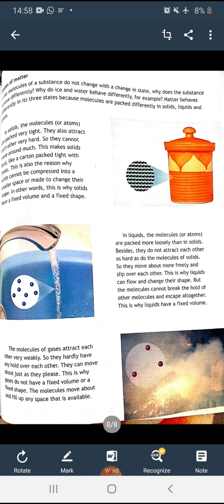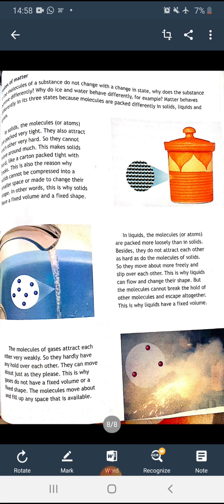Now gases. Molecules of gases attract each other very weakly. So they hardly have any hold over each other. They can move about just as they please. So this is why they don't have a fixed volume or a fixed shape. And molecules move about and fill up any space that is available. So here, states of matter: how solid, liquid and gas are